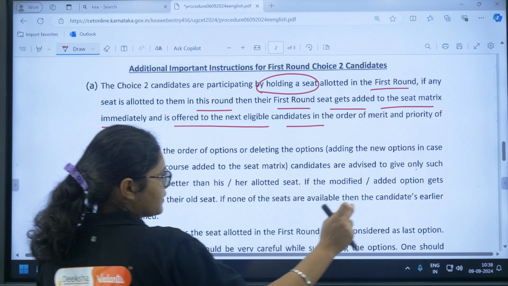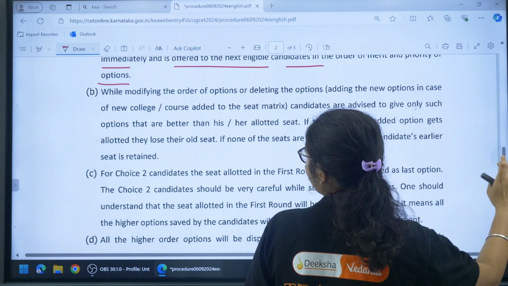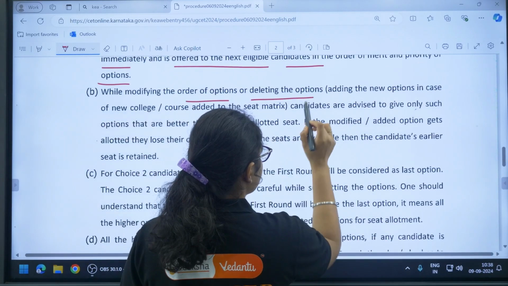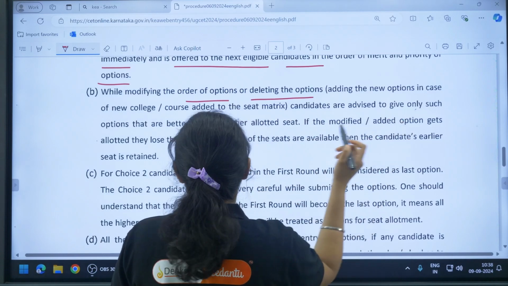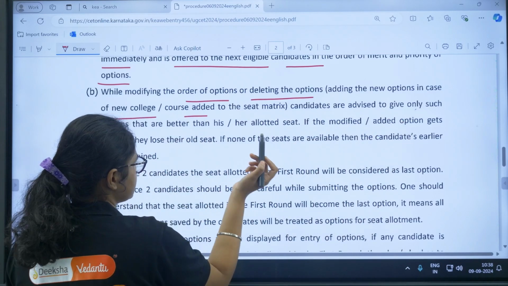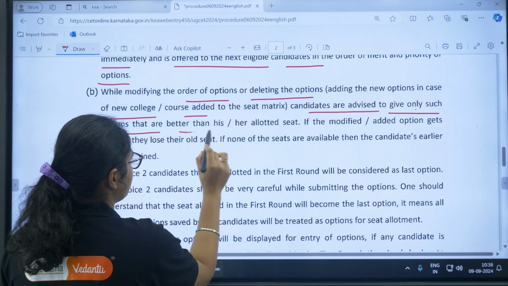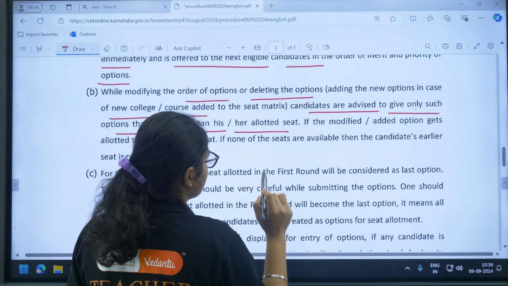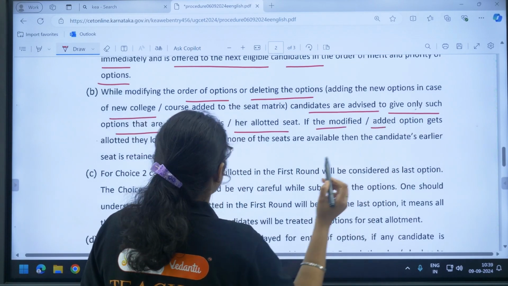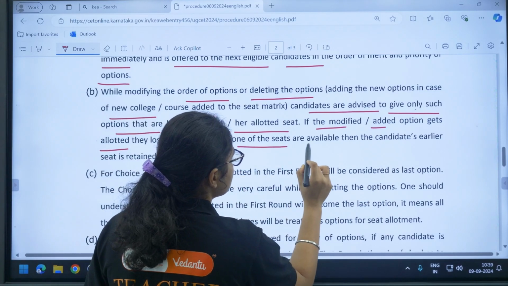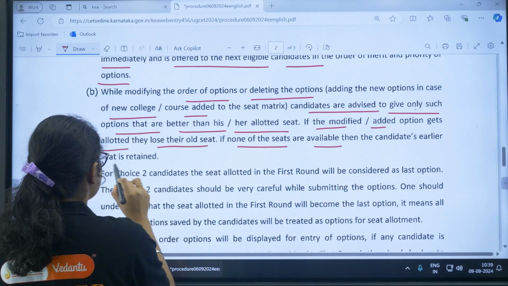Now, while modifying the order of options or deleting the options, or adding new options in case any new college or course is added, candidates are advised to give only such options that are better than his or her allotted seat. If the modified or added options get allotted, they lose their old seat. If none of these are available, then the candidate's earlier seat is retained.